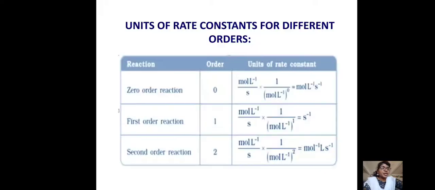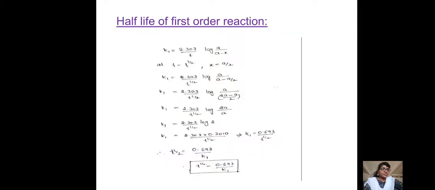Here you see the first order rate constant unit is second inverse. If you calculate for zero order and second order, the units are like this. For zero order you get mole per liter per second, and for second order you get liters per mole per second. These are the rate constant units for different orders of reactions.